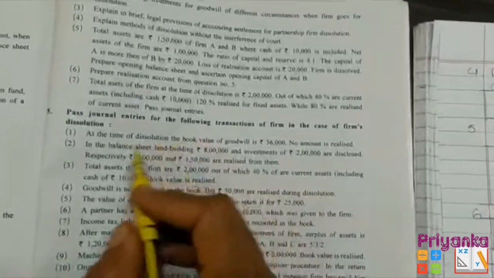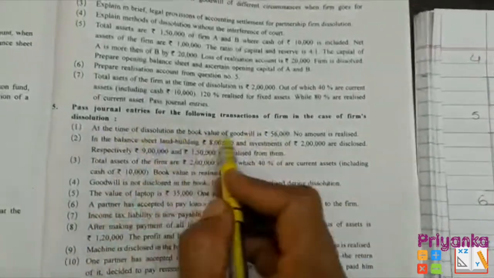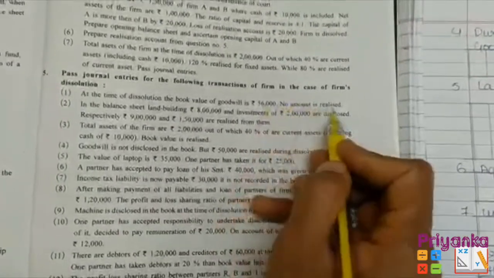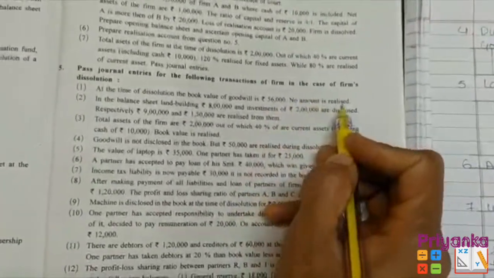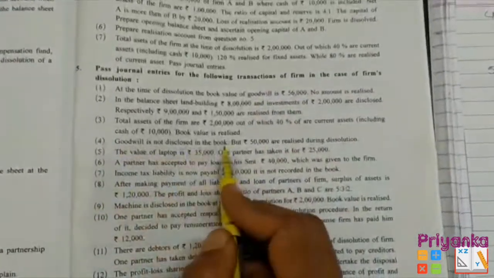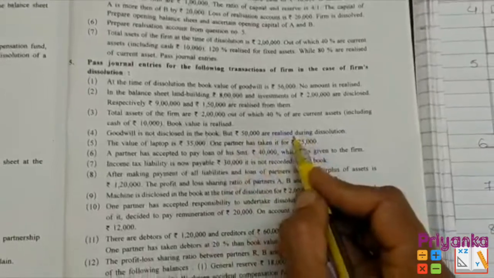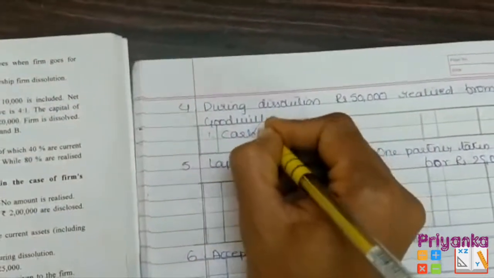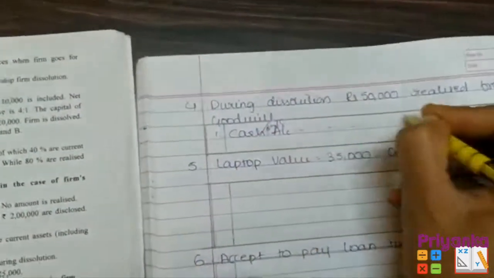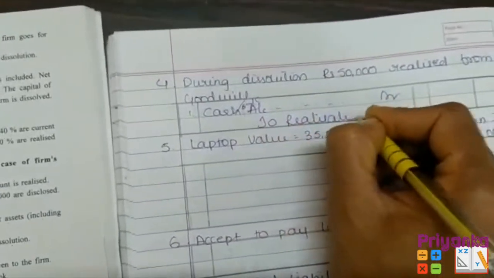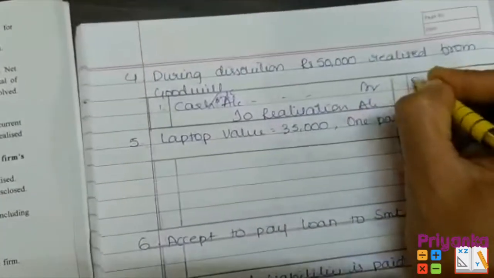जब हमने ये किया था, this one we did that at a time of dissolution, book value of goodwill has been shown 56,000 and no amount has been realized. तब हमने एंट्री दिया था realization account to goodwill account, and this time the goodwill is not disclosed in the book, but 50,000 has been realized. यानी कि बेचने पर हमको 50,000 मिला. तो यहाँ पे एंट्री होगा like cash account, that cash comes in, you can write down cash and bank account debited to realization account with the amount 50,000.